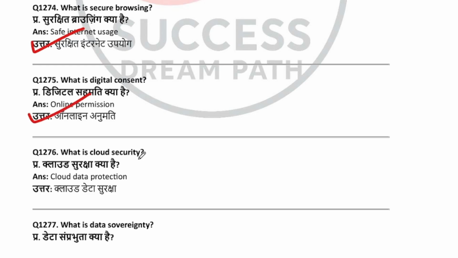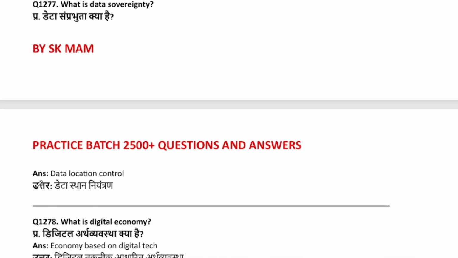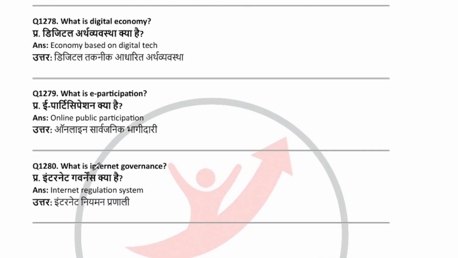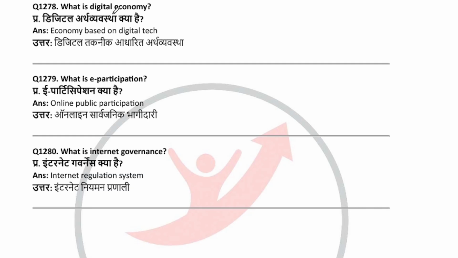What is cloud security? Cloud data protection. What is data sovereignty? Data location control. What is digital economy? Economy based on digital technology. What is e-participation? Online public participation. What is internet governance? Internet regulation system.